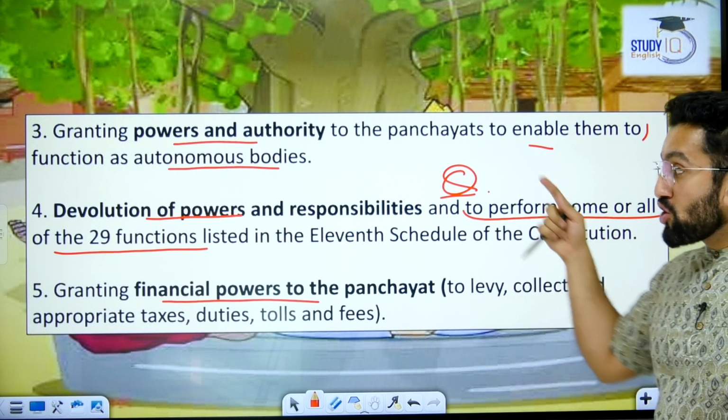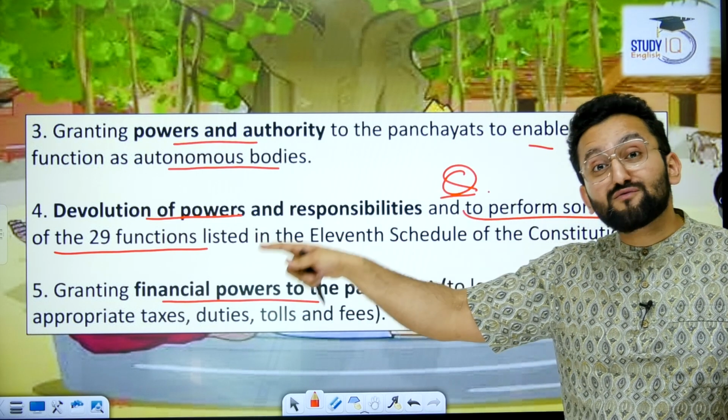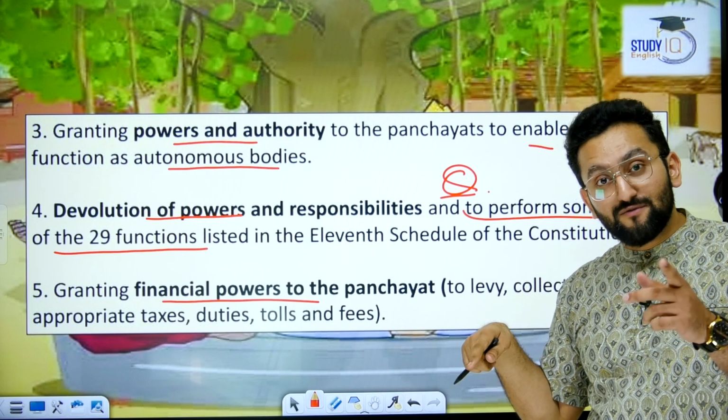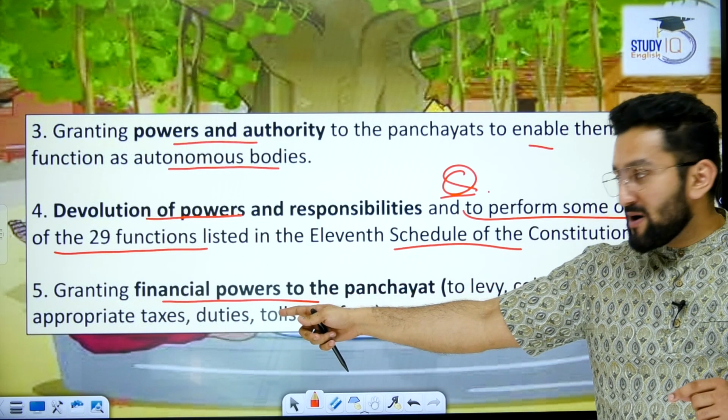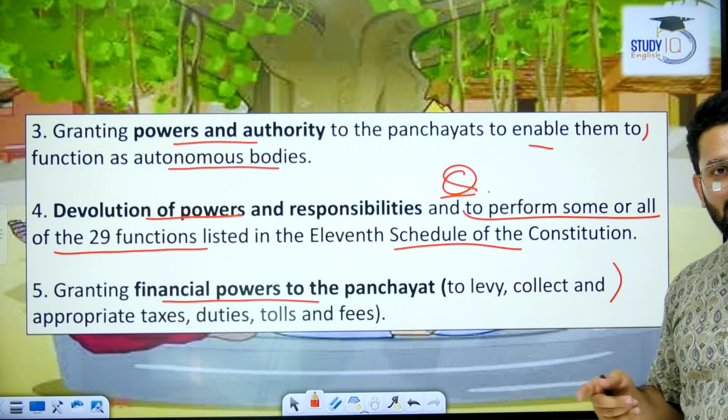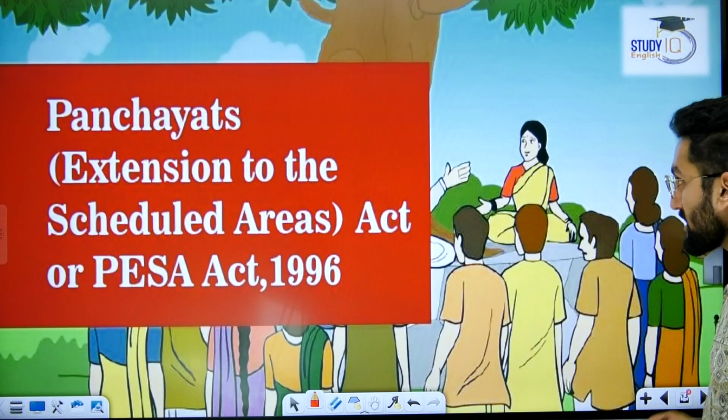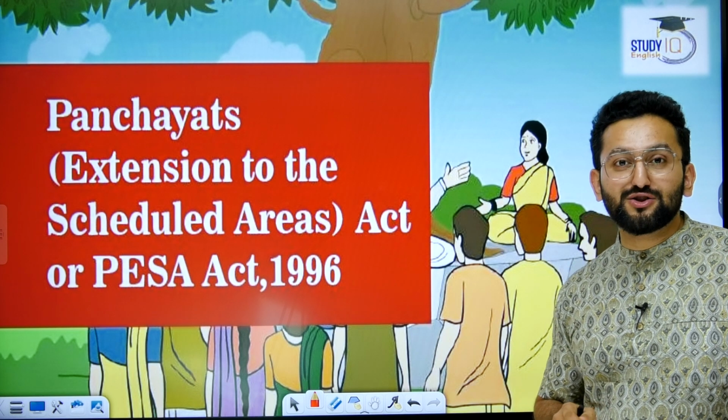To perform some or all 29 functions. This is what I was referring to when we were talking about 11th schedule, right? Granting financial powers to the panchayats to levy, collect these duties. Now, panchayat extension to scheduled areas.